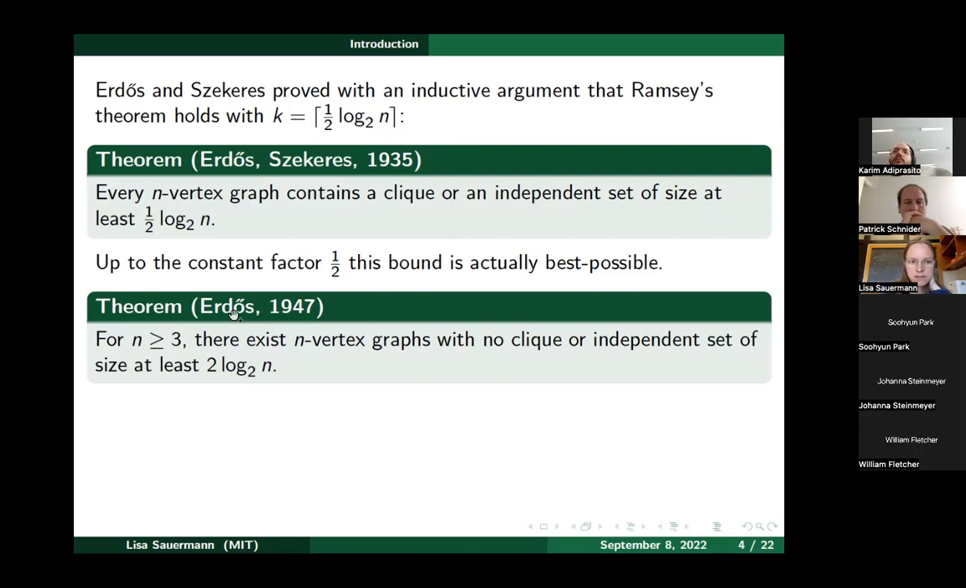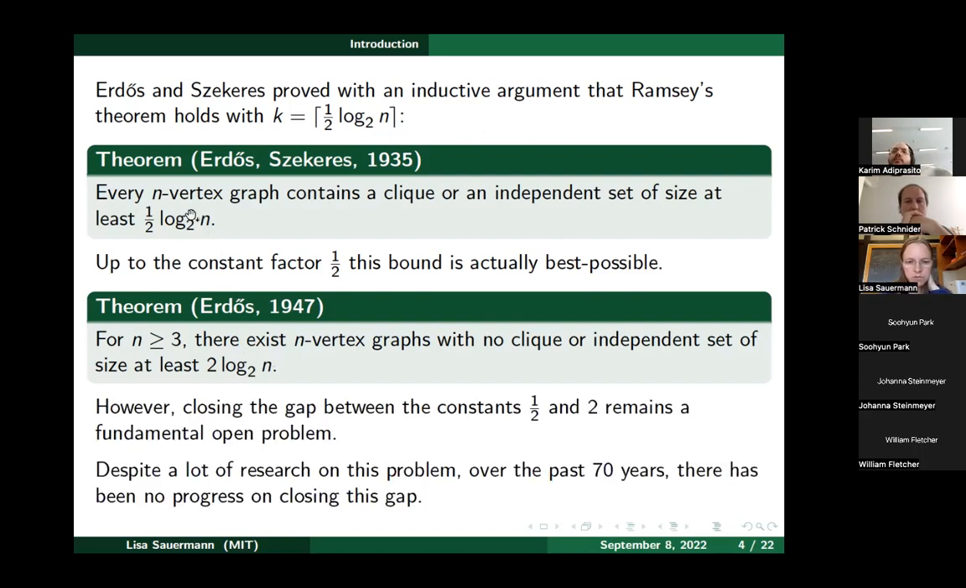But that means there's still a gap here in terms of this constant factor, whether the half is right, the 2 is right, or something in between. And so closing this gap between these constants, a half and 2, remains a kind of fundamental open problem in extreme combinatorics. In some sense, it sounds like this isn't really a big deal, it's just a constant factor.